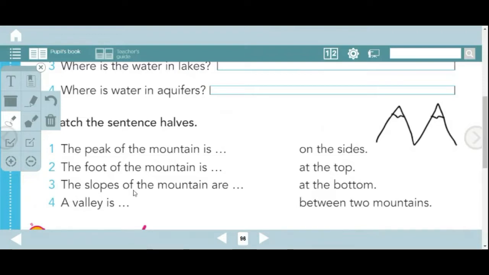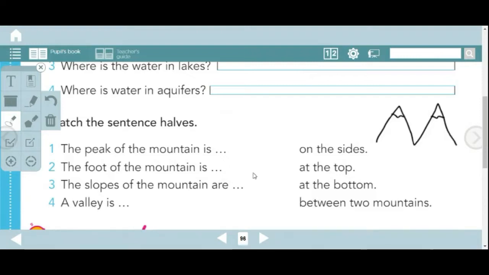3. The slopes of the mountains are on the sides. This one are the slopes. At the top, this one are the slopes. The slope of the mountain are at the bottom. Are they here or between the 2 mountains over here?